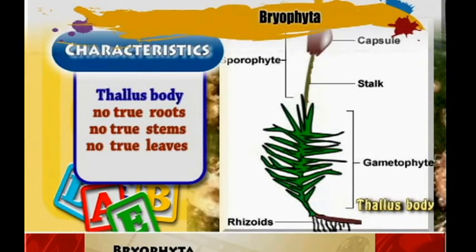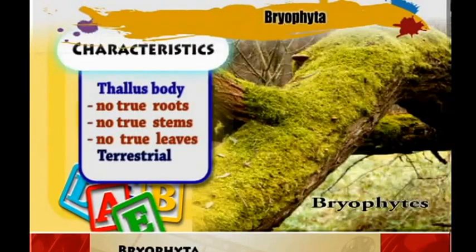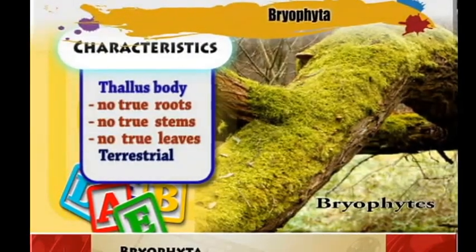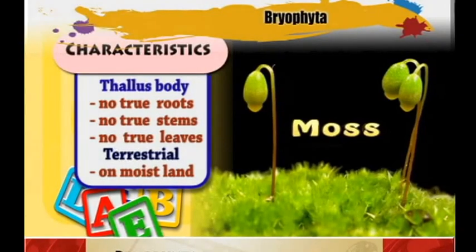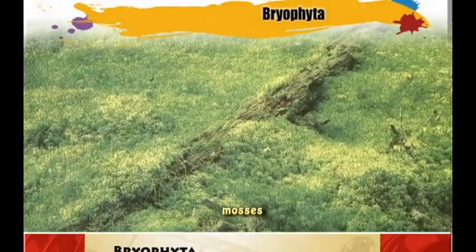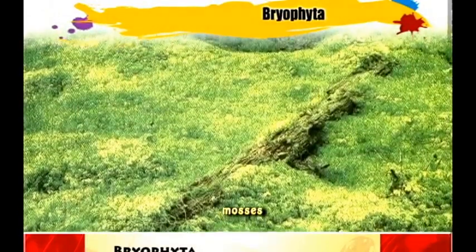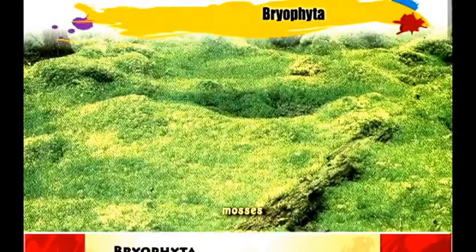The division Bryophyta are mainly terrestrial organisms and live in moist terrestrial environments. They are the fundamental foundation plants in the forest ecosystem.